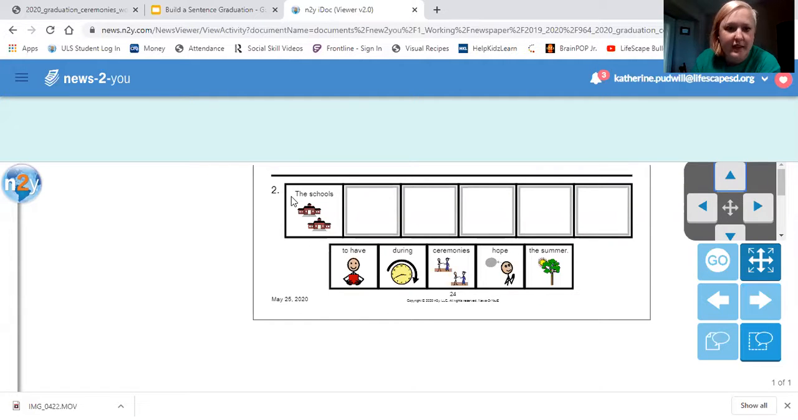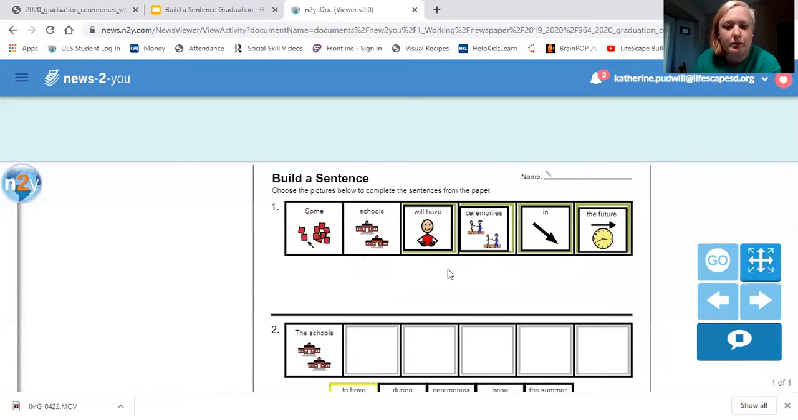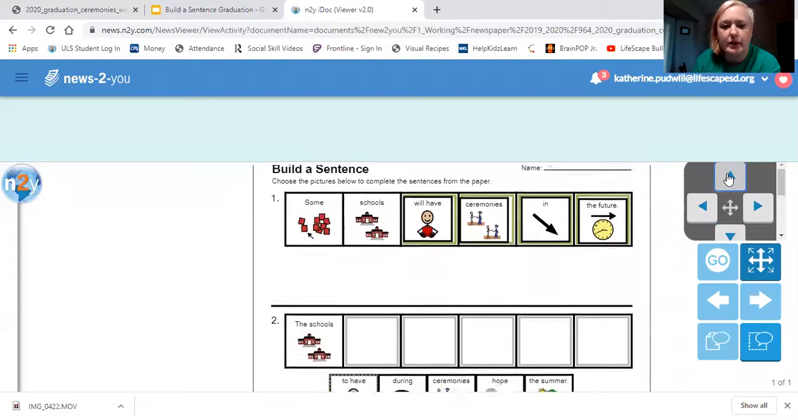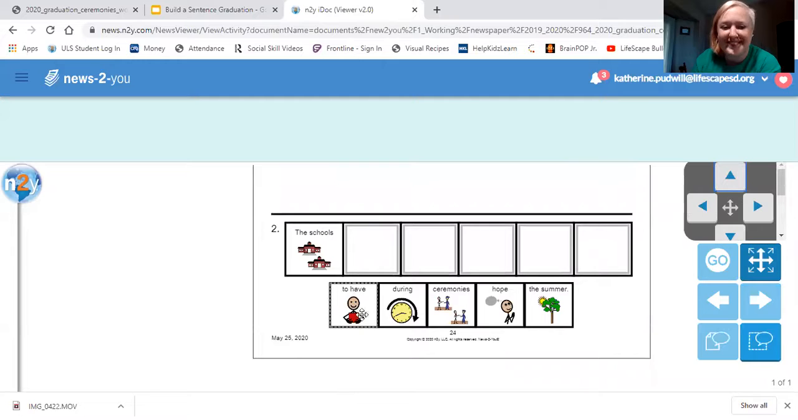The schools, capital T at the beginning of our sentence. Let's check our word options below. To have. Oh, that is kind of irritating, so I am not going to click on those anymore. The schools, our word options are to have, during, so this might be a certain time. Ceremonies, our celebration. Hope, we might hope for or want something. And then the summer, that tells us when.